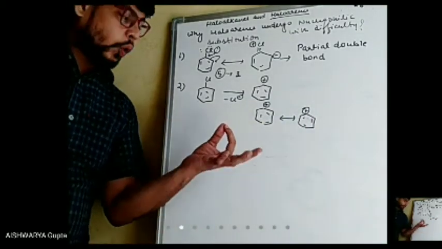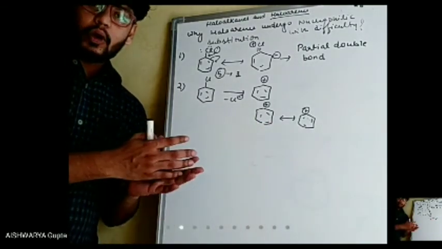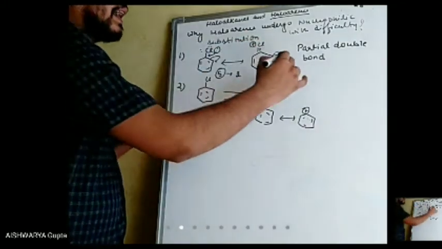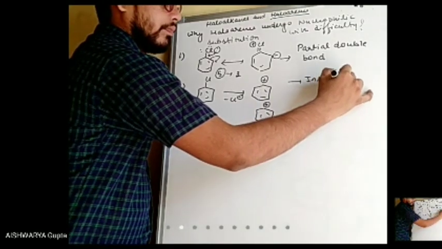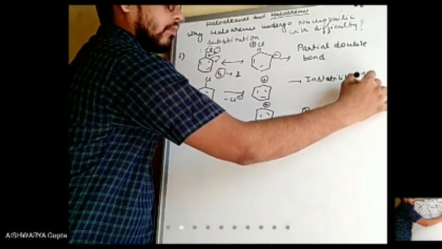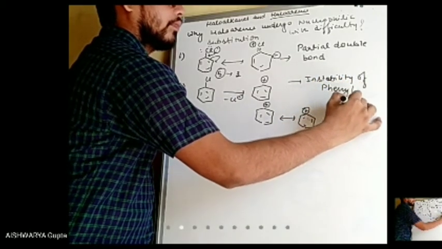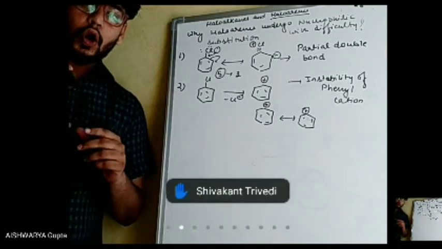So out of chlorobenzene and phenyl cation, chlorobenzene is quite stable. The second reason was instability of phenyl cation.